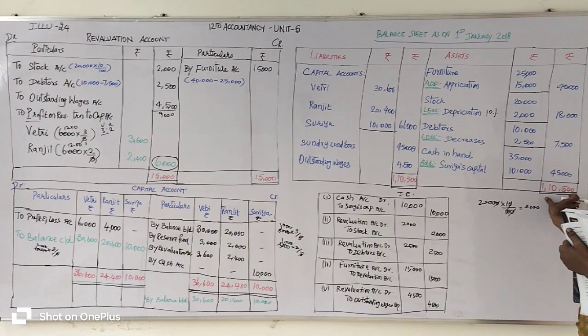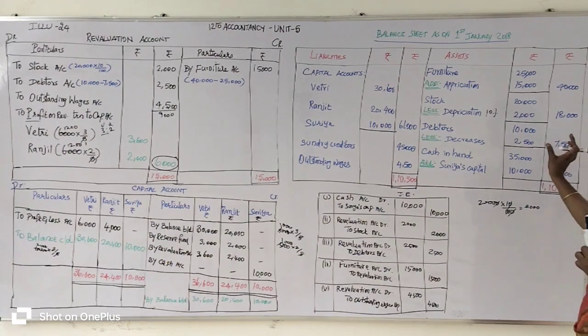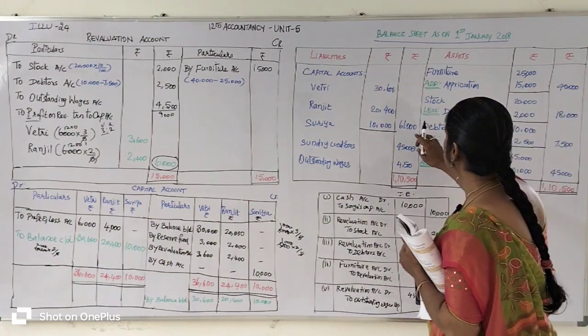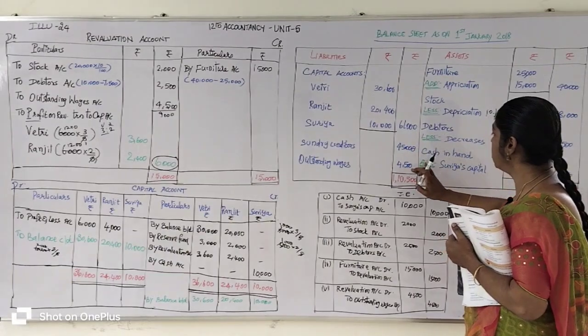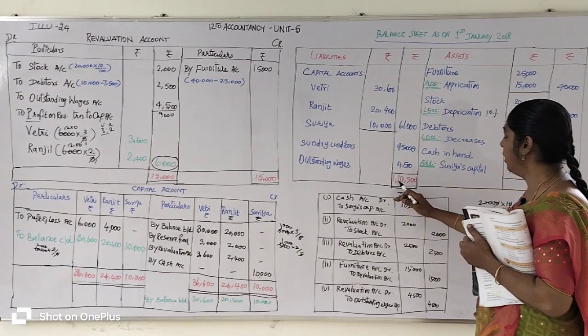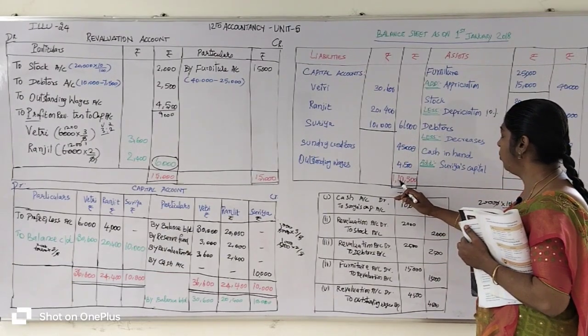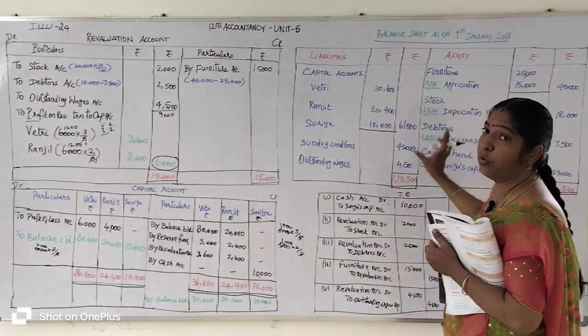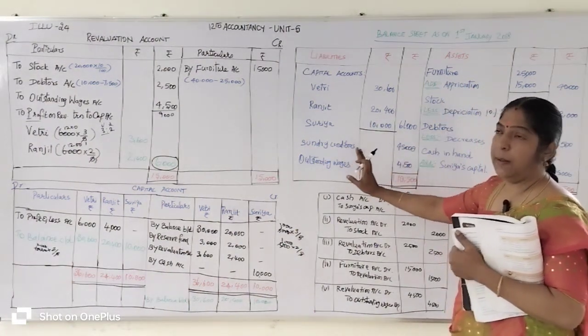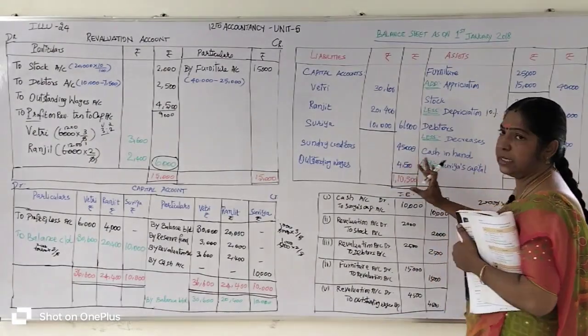So you will get the total: 40,000 plus 18,000 plus 7,500 plus 45,000, which is 1,10,500 rupees on the asset side. On the liability side, total 61,000, 45,000 plus 4,500. You will get the total value of 1,10,500 rupees. So you get the same equal total on the asset and liability sides.